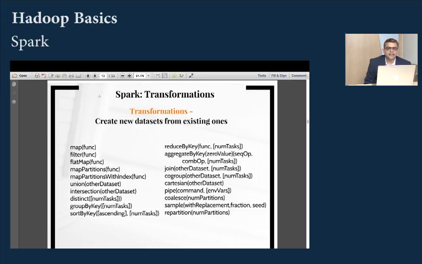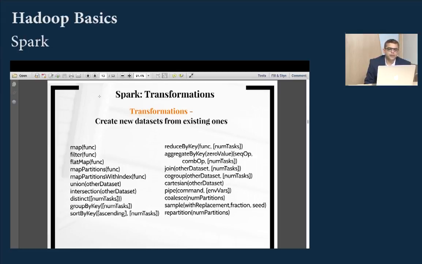So what exactly is a transformation? Transformation is an operation that takes one RDD and creates another RDD. RDD is nothing but you can visualize it as an array. So let's look at a few transformations. Let's say filter. If I take one RDD where there are 1 million transactions, let's say I want to filter and bring out transactions that are more than $5,000. So that's an operation which is filter. So filter will take one RDD and generate another RDD.